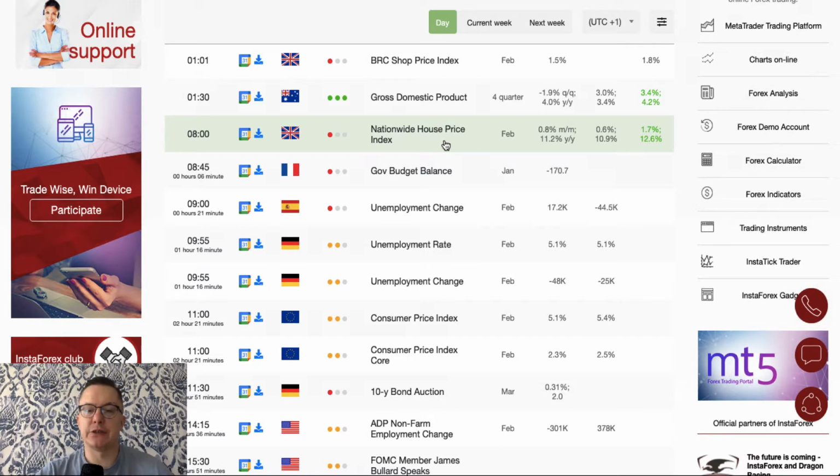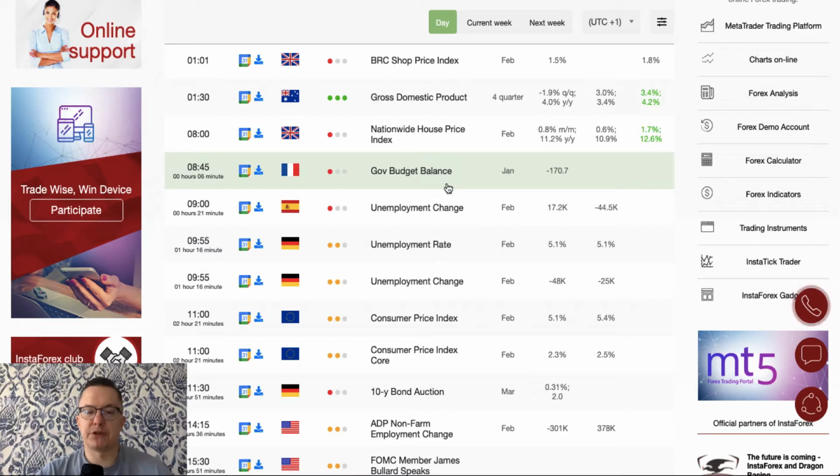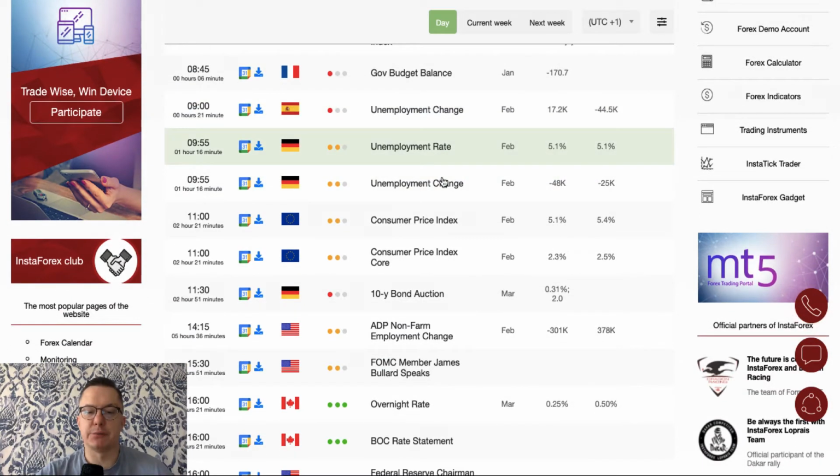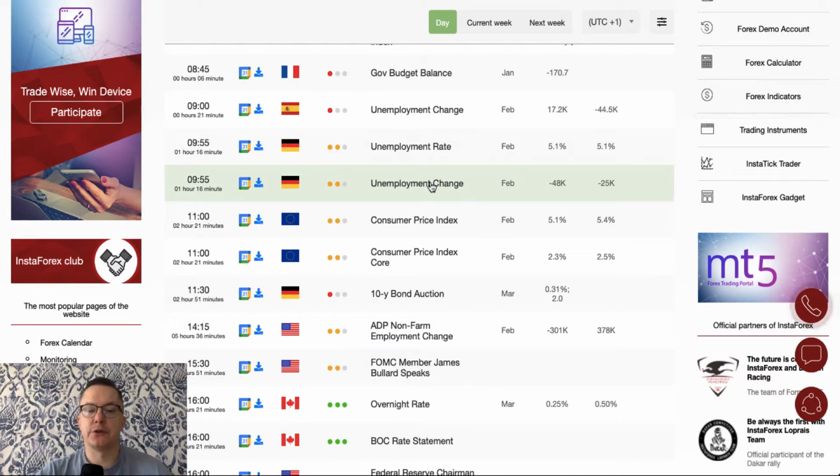During the London session, however, we have plenty of data scheduled for release, including the nationwide house price index. As you can see, in the UK, house prices are growing 1.7%, beats the expectations of 0.6%. Government budget balance data from France is scheduled for release. We got the unemployment change from Spain, and of course, unemployment change and unemployment rate from the most important economy for the European Union, which is of course Germany. 5 to 10, this is the scheduled time for the unemployment rate and unemployment change from Germany.